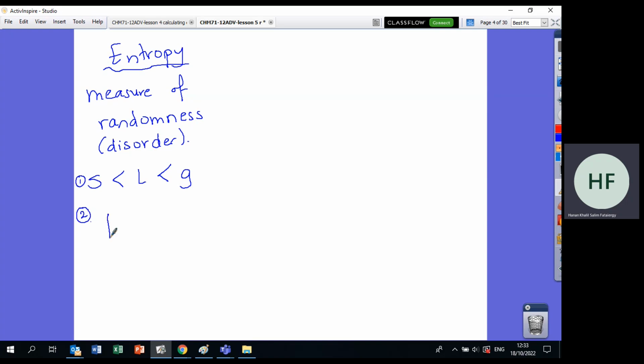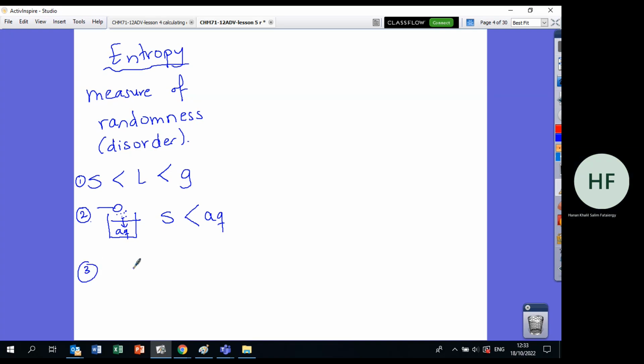Number 2: if I take a spoon of solid salt and dissolve it in water, it becomes aqueous. Where do you think the salt particles will move more, when they are solid or when they are aqueous? When they are aqueous. So aqueous has more entropy than solid.